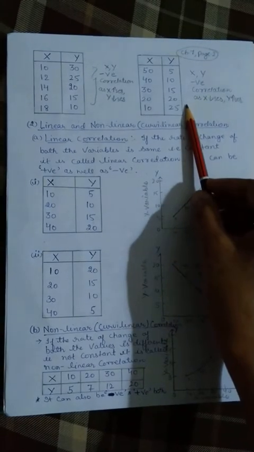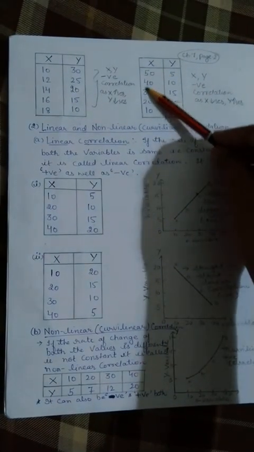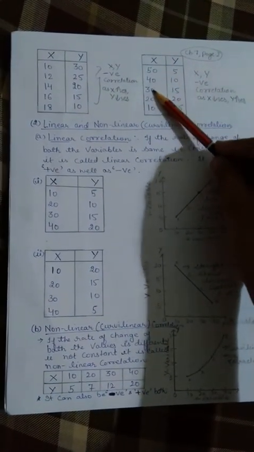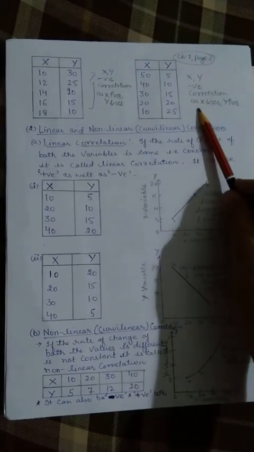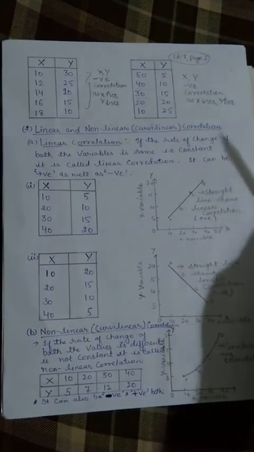Here is another table which shows x first decreasing like 50, 40, 30, 20 and 10, and it shows that y is increasing as x is decreasing, that is 5, 10, 15, 20 and 25. This is also called negative correlation, and here it shows as x decreases, y increases.